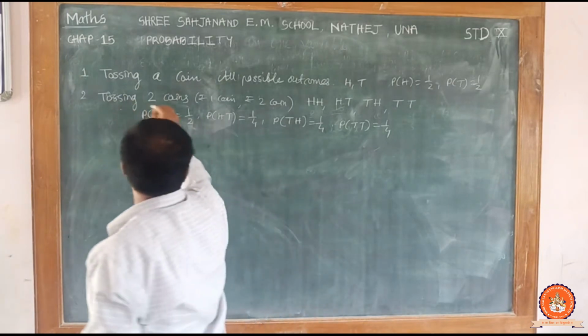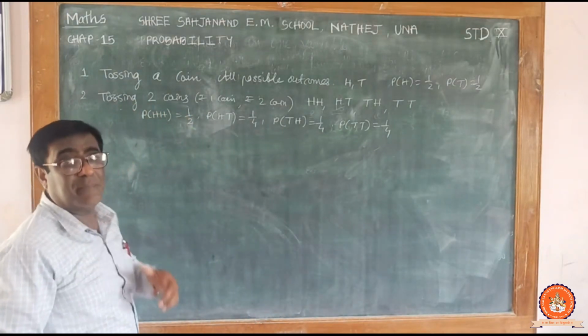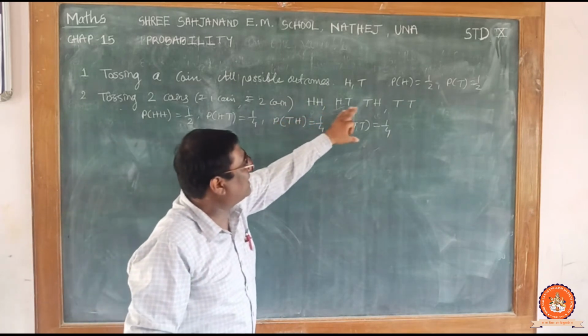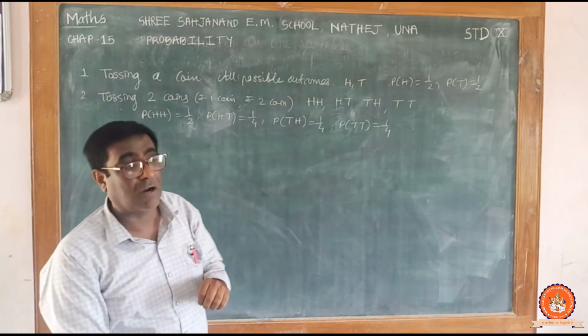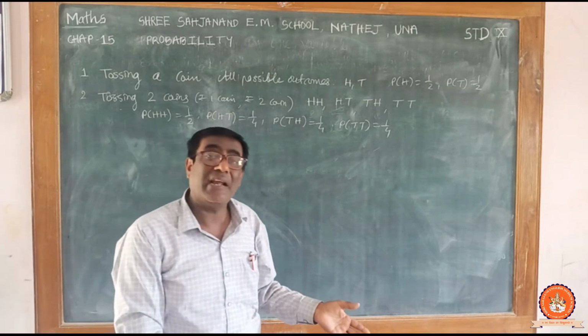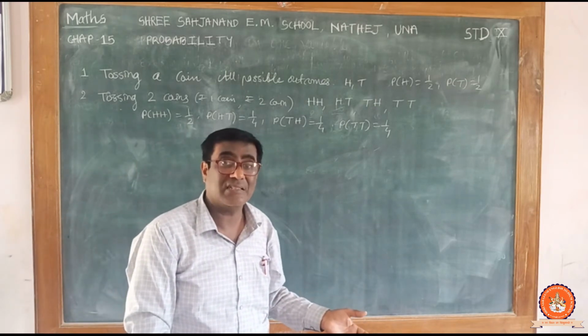Tossing 2 coins is an experiment. All possible outcomes are HH, HT, TH and TT. There are 4 possible outcomes. And these outcomes are also known as elementary outcomes or elementary events.